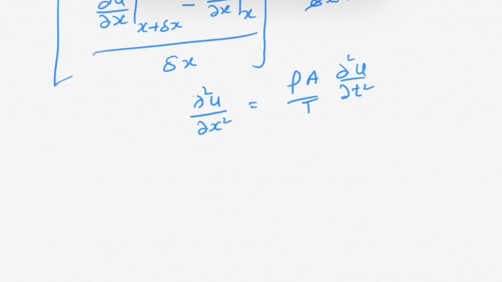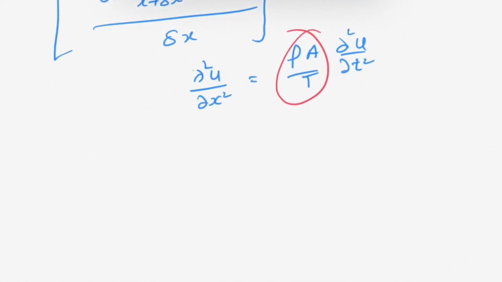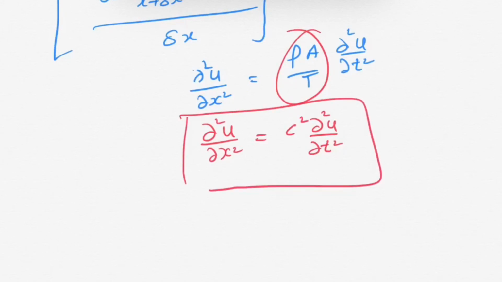Now rho is positive, A is the cross section area, which is positive, and T is also positive, so I can replace this constant with C square. So this is C square del square u over del t square, and in the LHS we have del square u over del x square. And this is the required wave equation.